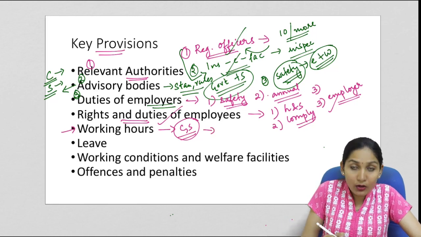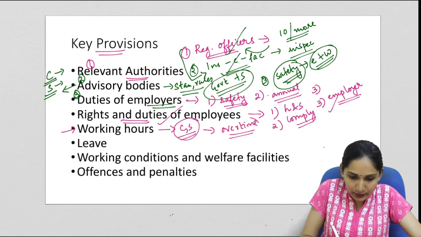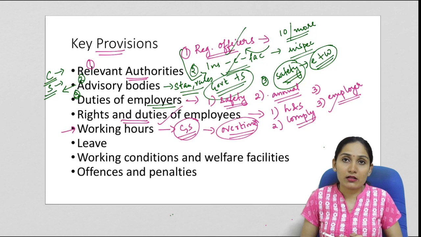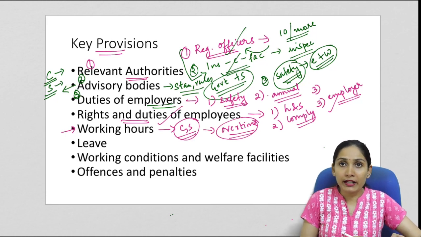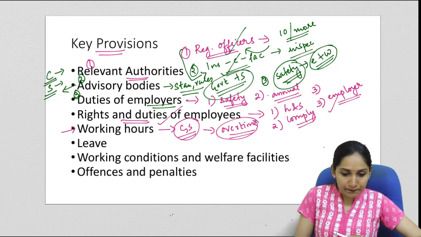Now regarding overtime work, if any employee undertakes overtime work, then the employee should be paid at least twice the rate of the daily wages. So for overtime work, the employee should be paid twice the normal wages or the daily wages.